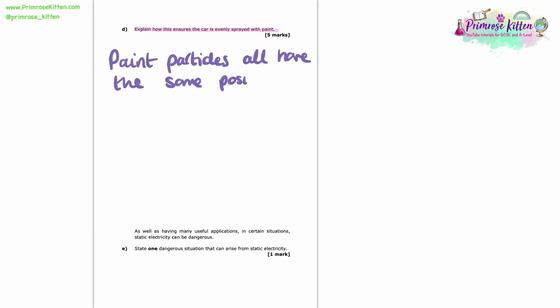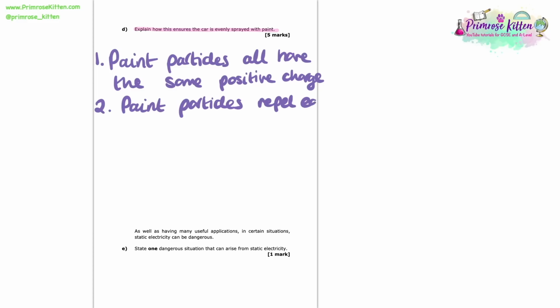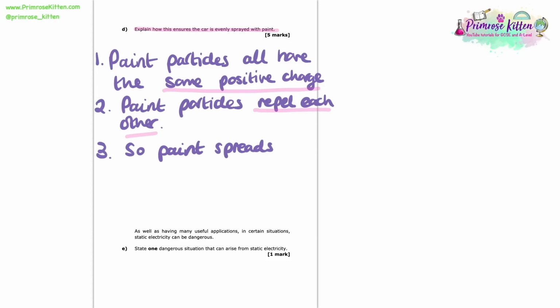Now we should know in physics that when we have the same charge, they're going to repel each other. Remember that opposites attract and like charges repel. So as a result, these paint particles are going to repel each other. Now, the direct impact on that is that the paint particles are now going to spread out. And this is going to have the direct impact of us having an even coat going forth onto the car. We're not going to get like big clumps in one area. No, it's going to spread out nice and evenly.